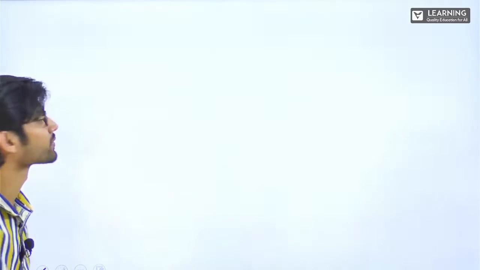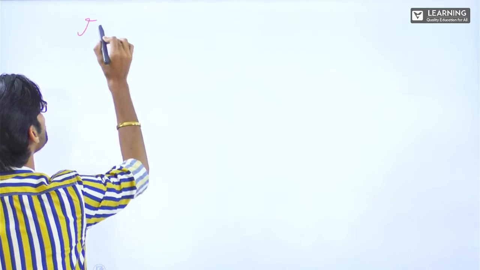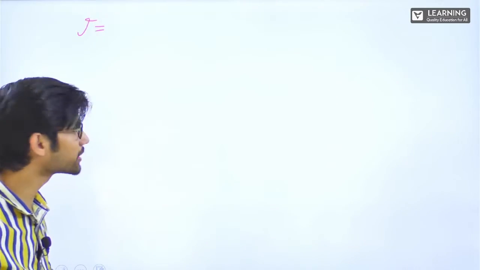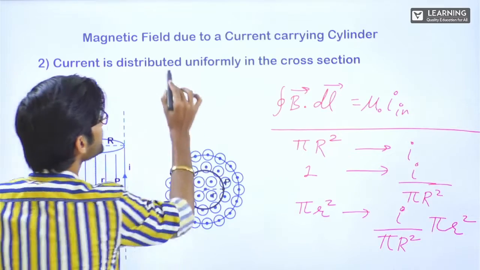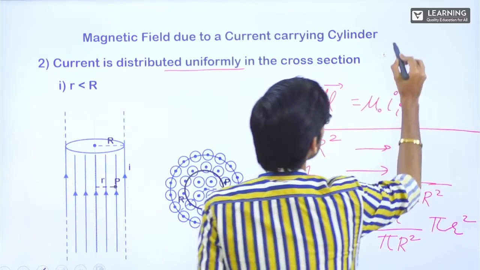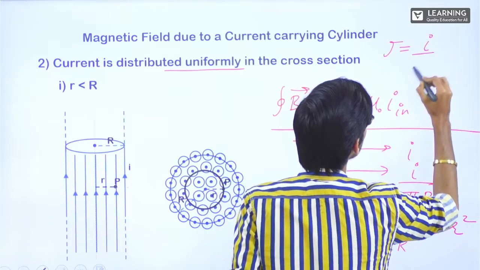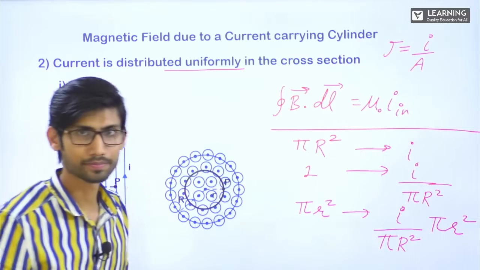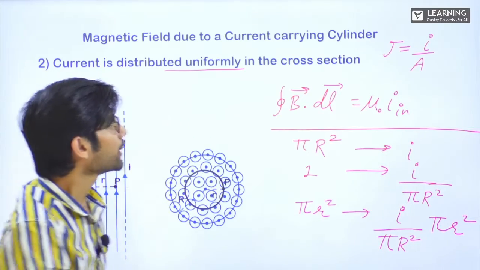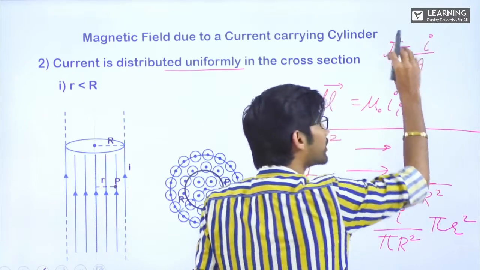Another way, you can assume the current density. Since it is uniformly distributed, J will be equal to I by A, correct? Now, what does this mean?